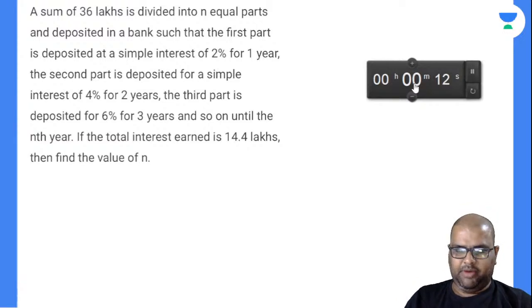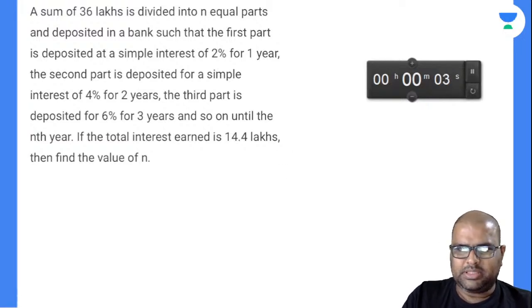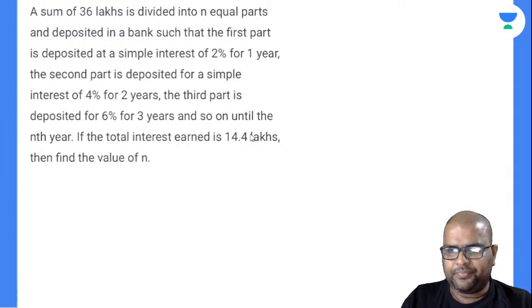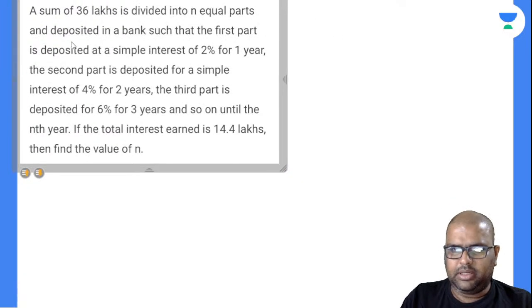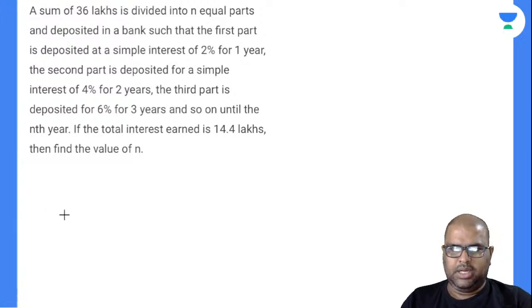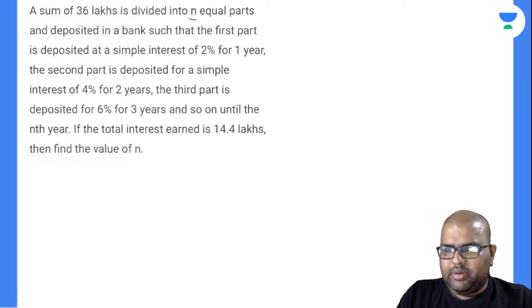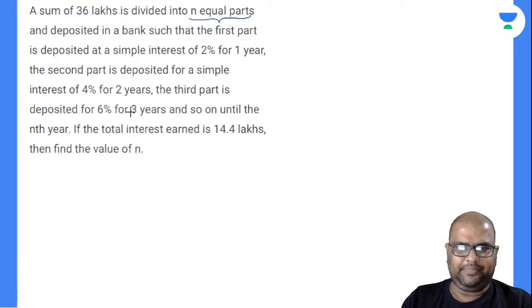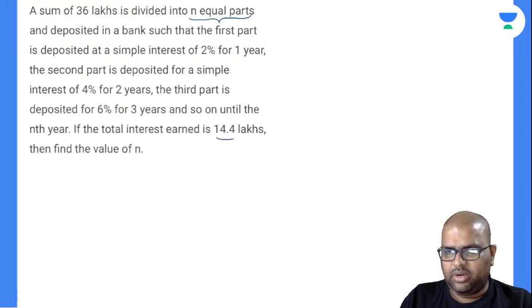Any answers for this? A sum of 36 lakh is divided into n equal parts, it seems. So I hope you can break up this question very easily. It is divided into n equal parts and deposited in a bank such that the first part is deposited at simple interest at 2% for 1 year, the second part at simple interest 4% for 2 years, the third part 6% for 3 years, and so on until the nth year. If the total interest earned is 14.4 lakh, find the value of n.